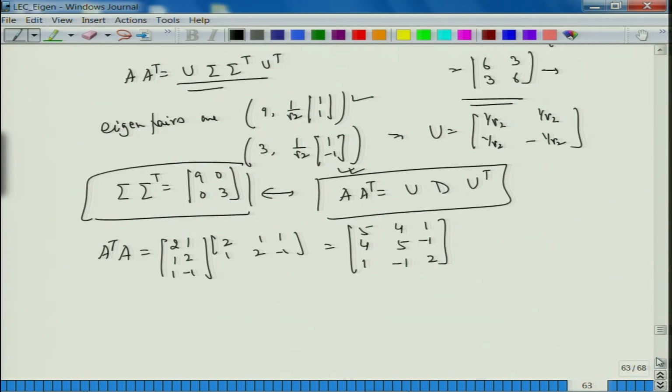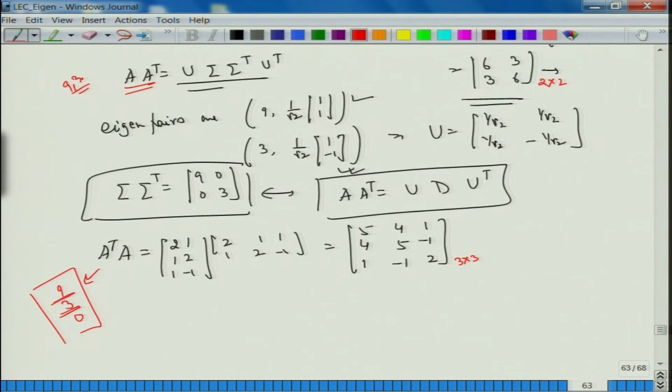So, what we know is that the eigenvalues of AB and BA are the same as far as the non-zero part is concerned. So, I already know that the eigenvalues of this matrix are 9 and 3. So, the eigenvalues here have to be 9 and 3, that is the first thing that we understand, fine. What about the third eigenvalue? This is a 2 cross 2 matrix, this is a 3 cross 3 matrix, so 0 has to be here. So, these are the three eigenvalues that I need to look at.